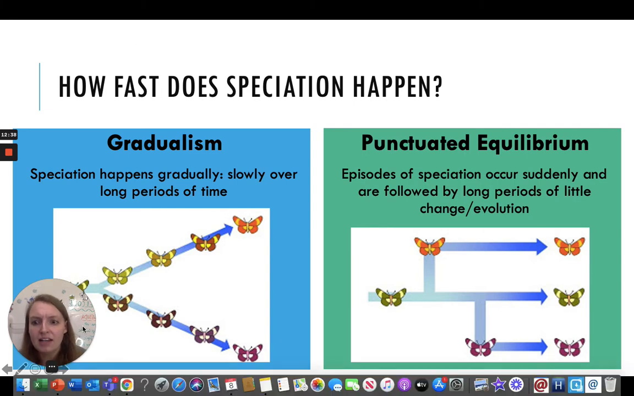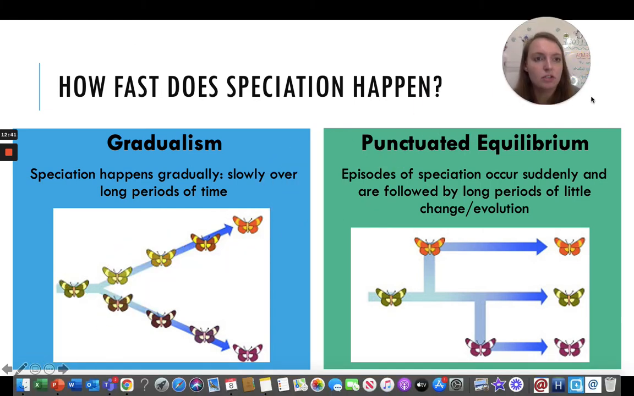Okay, so how fast does this happen? Can species just appear overnight? Well, we have 2 categories here. Speciation can happen slowly. This is called gradualism, which means gradual, slowly over time. This is when we've got a species and there are just little changes slowly over time. You can see here in this V.